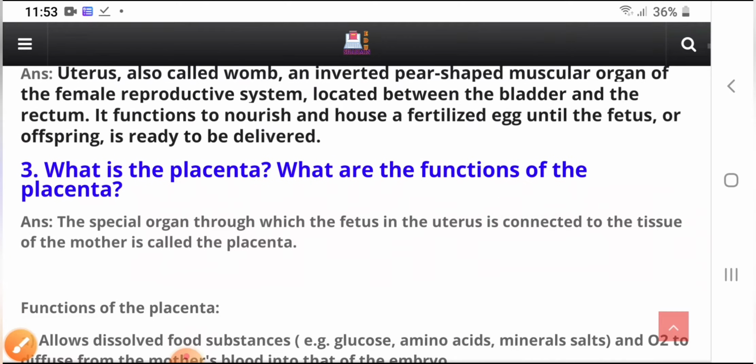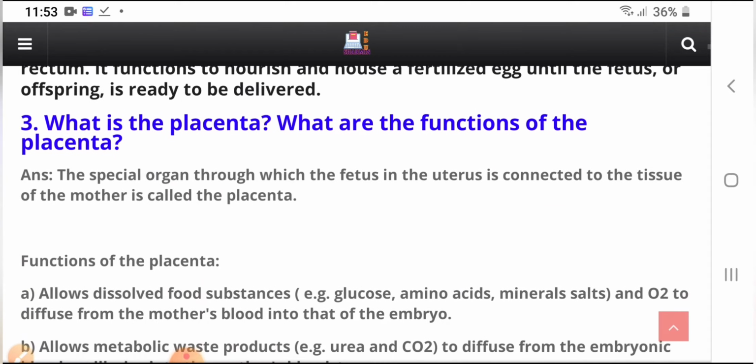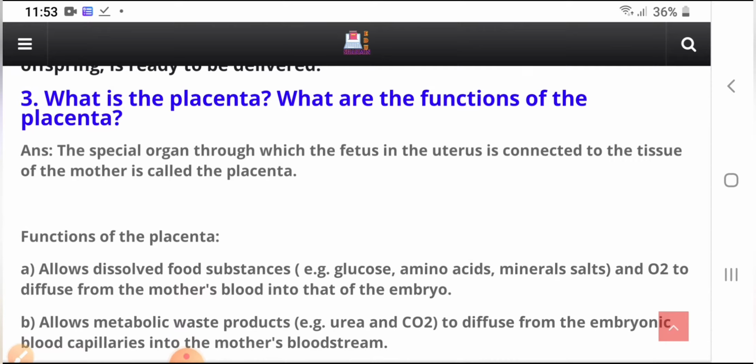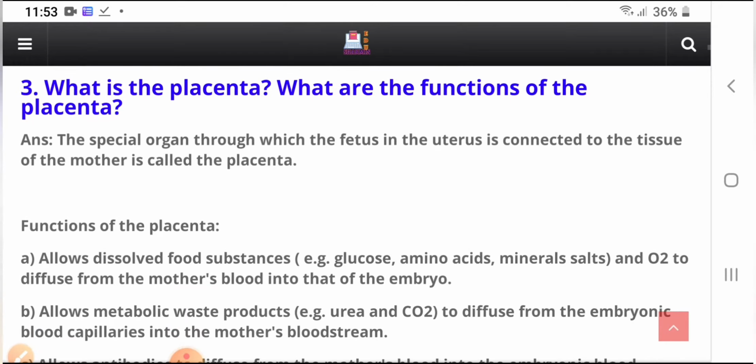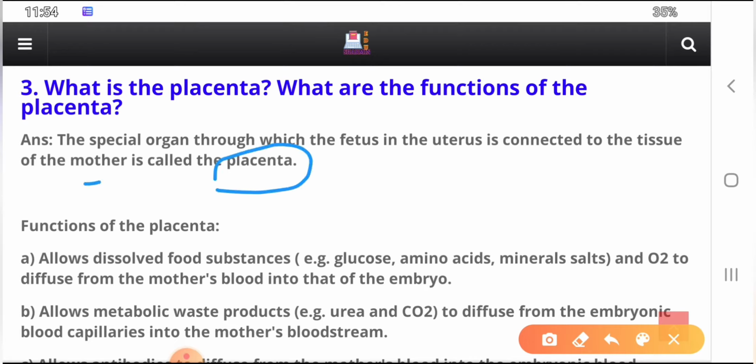Question number 3: what is the placenta and what are the functions of the placenta? Why do we need a placenta? The placenta is a special organ through which the fetus in the uterus is connected with the tissue of the mother. What's the function?